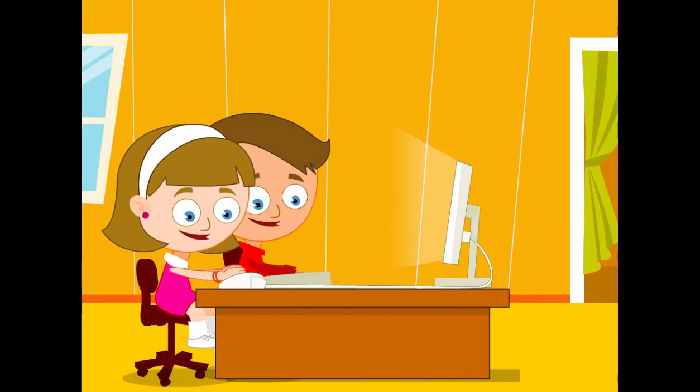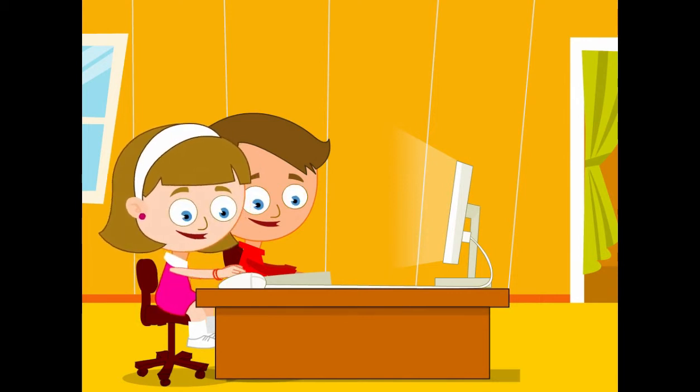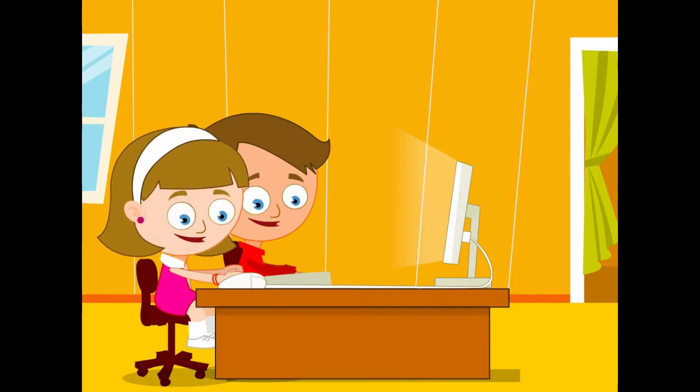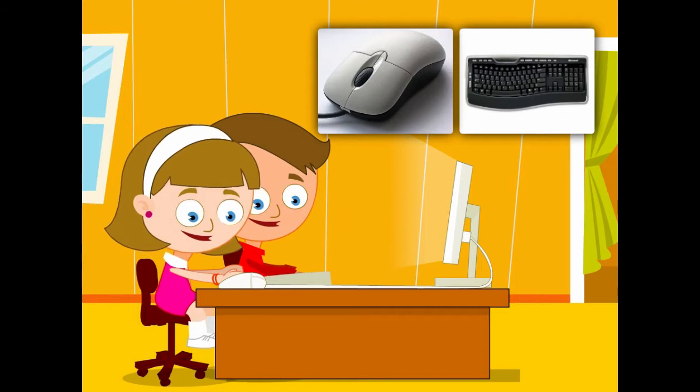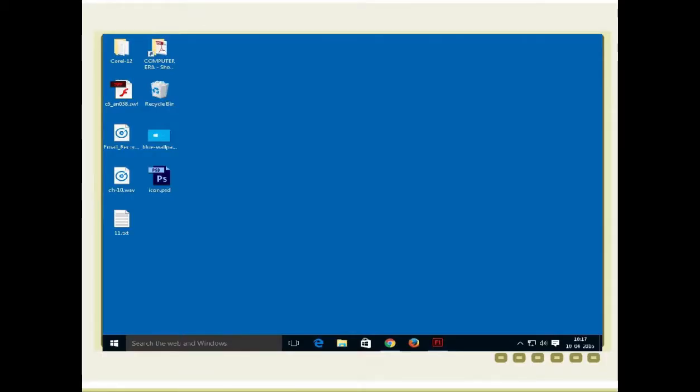A user interacts with an operating system through a set of commands. These may be provided to an operating system through the mouse or the keyboard. An OS with a graphical user interface is known as a GUI operating system. It allows a user to give commands by clicking the mouse on specific objects or words on the screen. An example of a GUI operating system is Microsoft Windows.